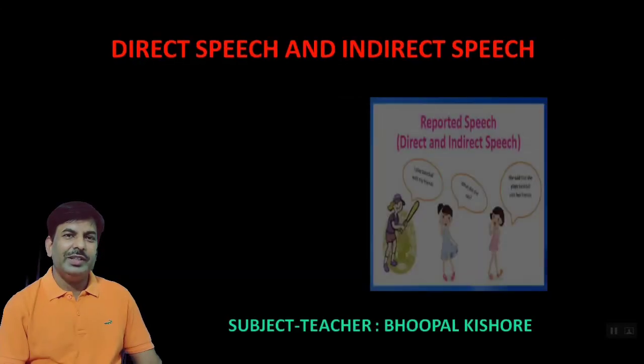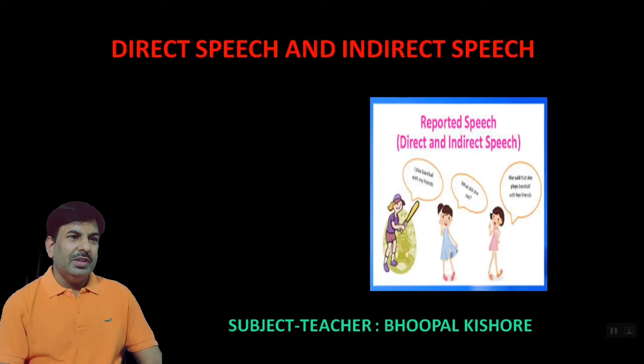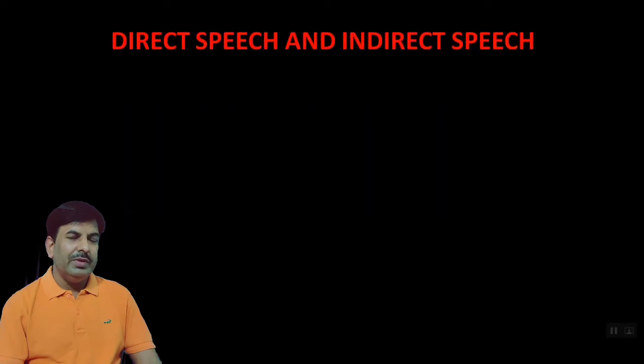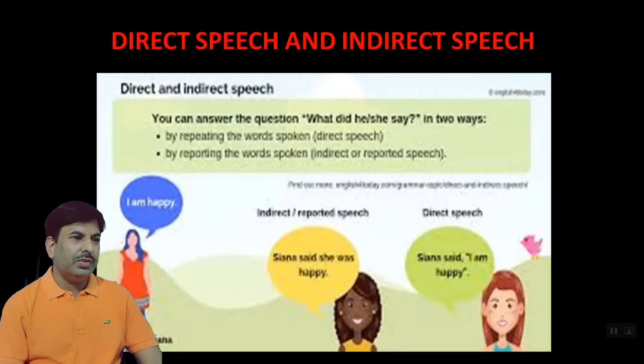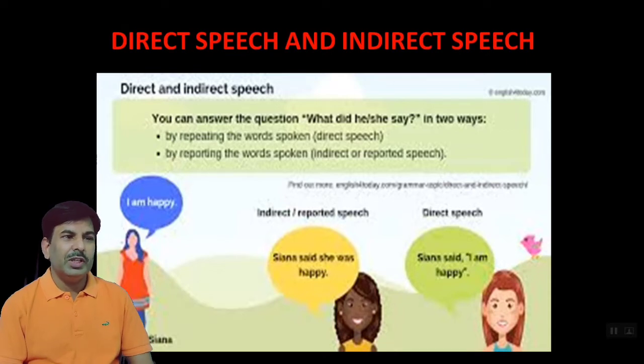Dear students, let us begin direct and indirect speech. So, what is direct speech and what is indirect speech? It means we can understand through this image. You can answer the question what did he or she say in two methods. One is by repeating the words spoken, this is called direct speech, and another is by reporting the words spoken, this is called indirect or reported speech.